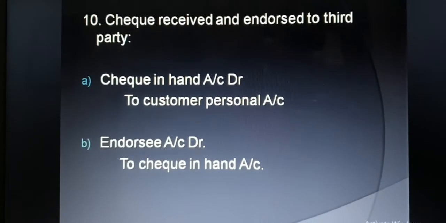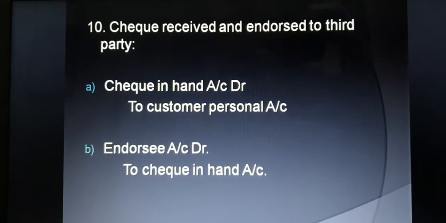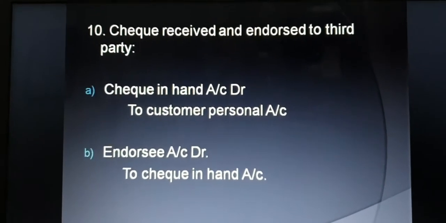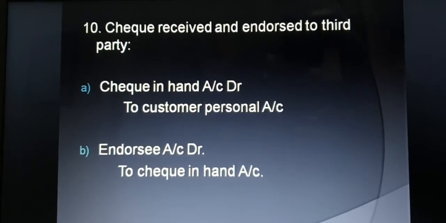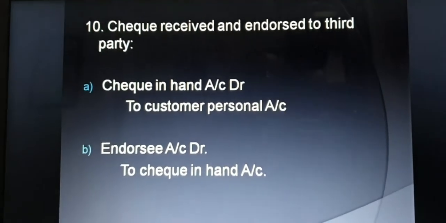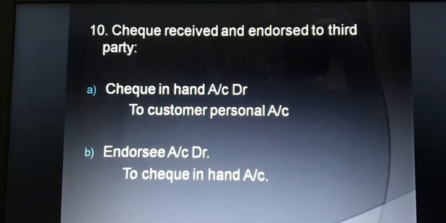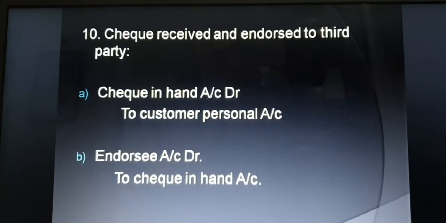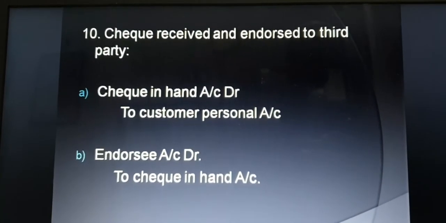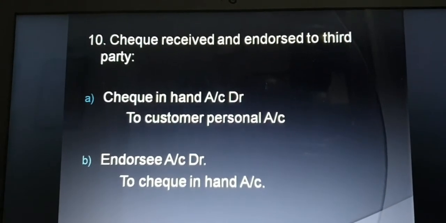The next entry is check received and endorsed to third party. Whenever we receive a check and endorse it to a third party, it will not be considered a bank entry. So the first entry will be check in hand account debit to customer personal account, or we can use the name of the debtors. Now the second entry, when we endorse that check to the third party, that is the endorsee: endorsee account debit to check in hand account.